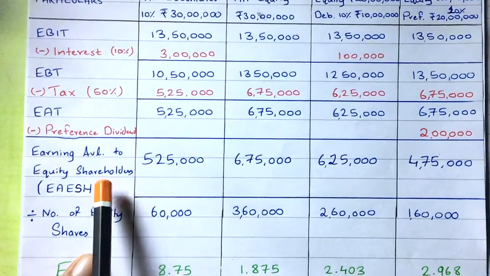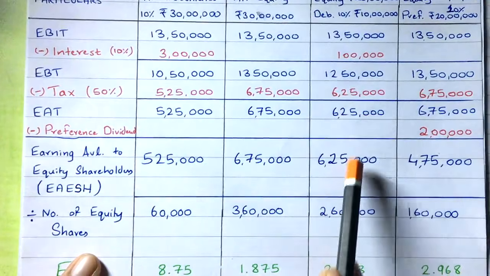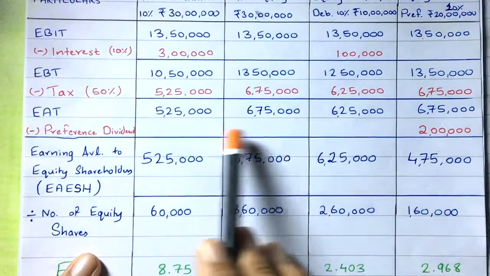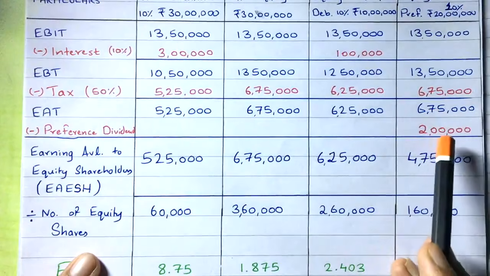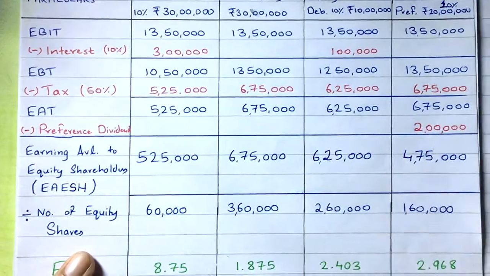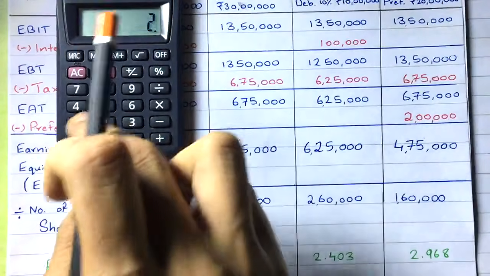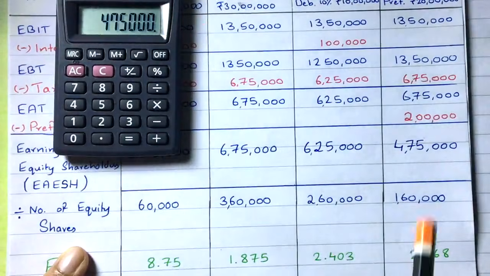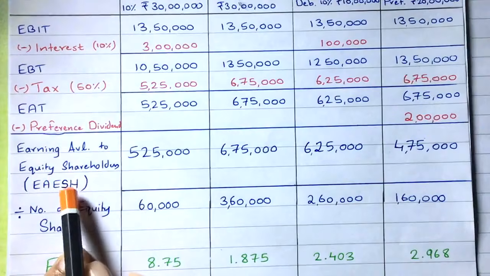Simple, right? So this is the earning, 5,25,000 as it is, 6,75,000 as it is, 6,25,000 as it is, because we haven't deducted anything. So it will be same only. And then here 6,75,000 minus 2 lakh is equal to 4,75,000. So 4,75,000 is the fourth plan's earning available to equity shareholders, right?